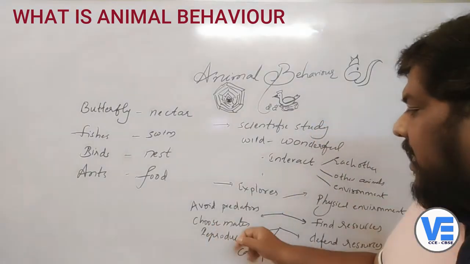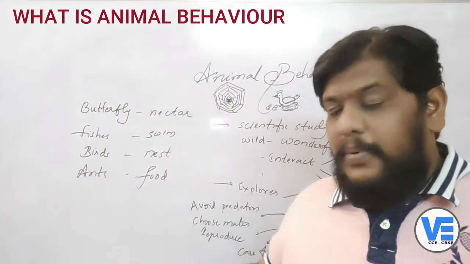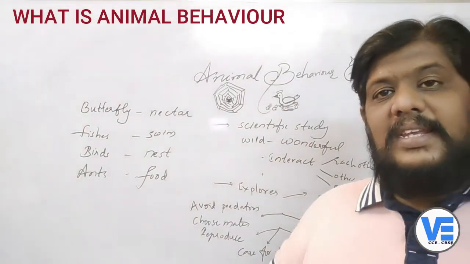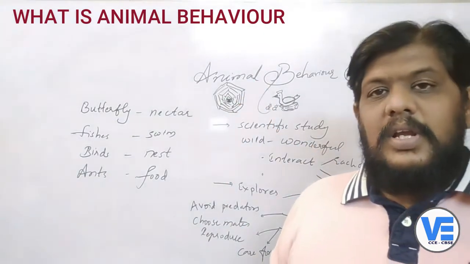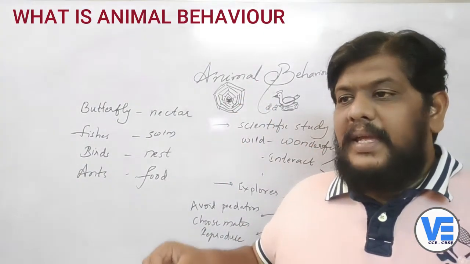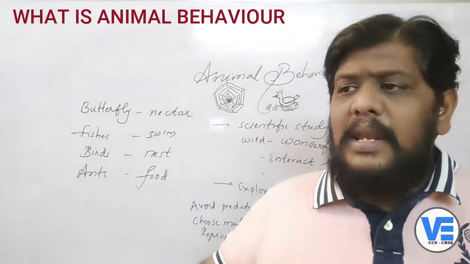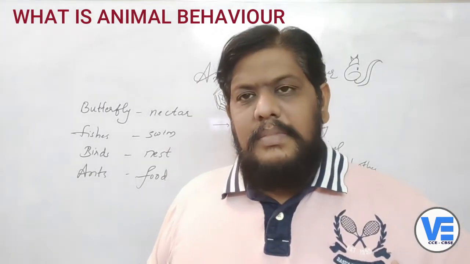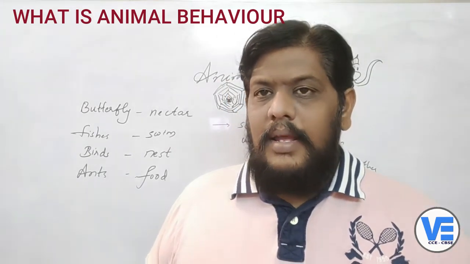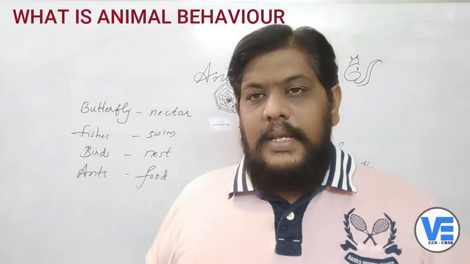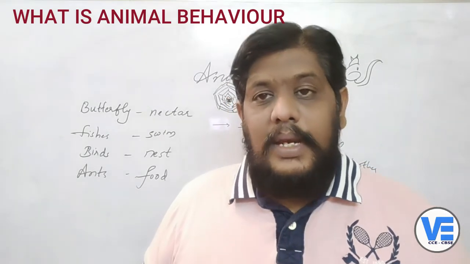That is what we are going to learn in this animal behavior: how they choose their mates, how they choose their friends, how they reproduce, and how they take care of their young ones. All these things we are going to study in animal behavior. The study of animal behavior begins with the understanding of the physiology and anatomy of the animal. Here we can very easily see that animals' external features as well as internal features are related to the animal's behavior. It is most important how they respond to external stimuli and also internal stimuli.